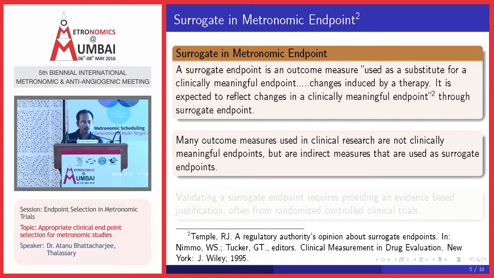Many outcome measures used in clinical research are not clinically meaningful endpoints, but they are indirect measures that are used as surrogate endpoints. So there is another way of thinking: even if it is not equally effective as a clinical endpoint, the indirect effect can also be considered.